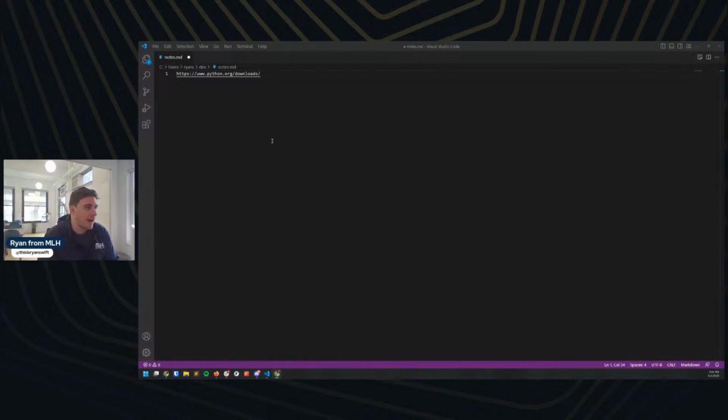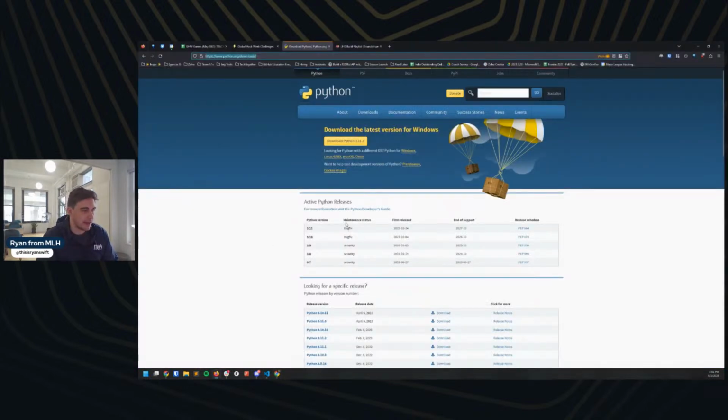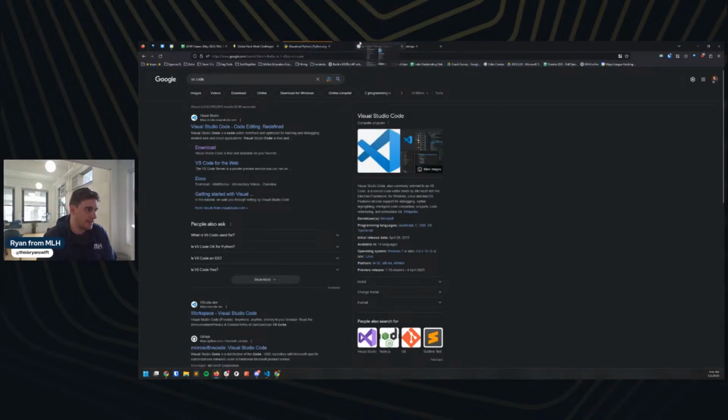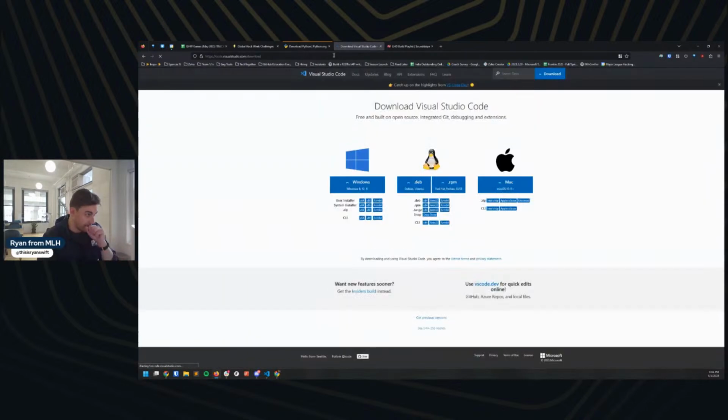Cool. All right, so that is our Python download. I'm going to let everyone at home get that downloaded for whatever their relevant system is. And then I also want to get the VS Code download as well, in case y'all need to, or you want to download VS Code.